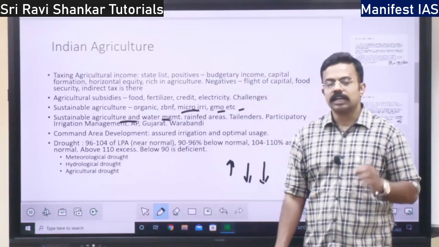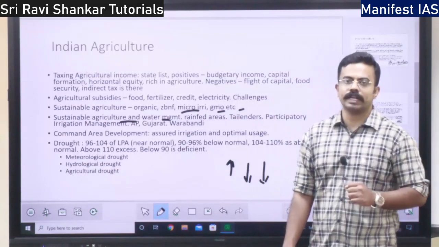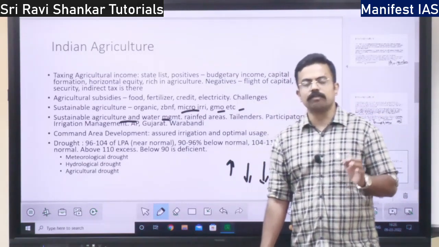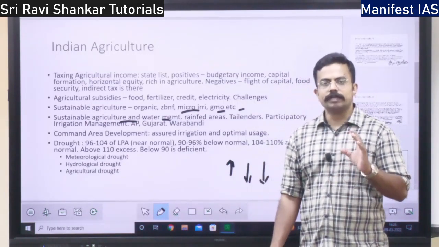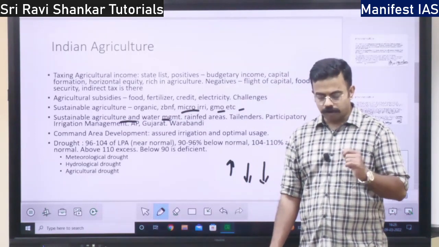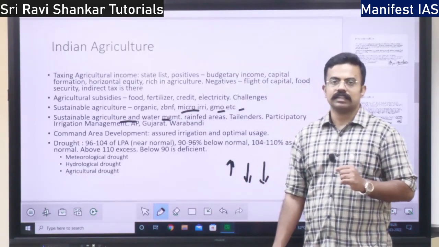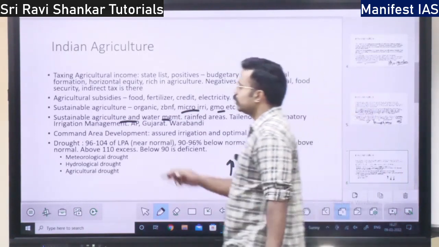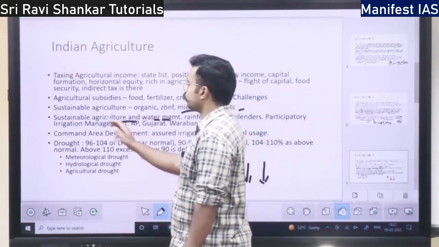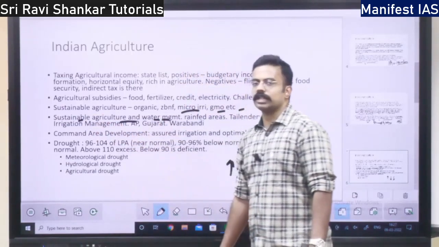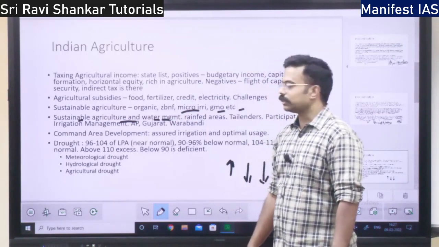On the other hand, you are implementing micro irrigation, watershed development, the scheme of rainwater harvesting. All this is the concept of good water management, in turn contributing to sustainable agriculture, right?